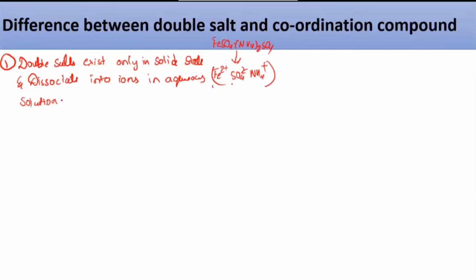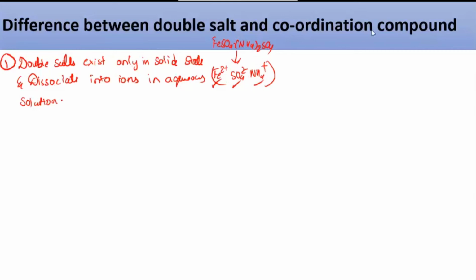That's the reason why they answer all these tests, because they are present as individual ions. They go and answer the test whenever a particular compound is added to them. So that is about the first point of the double salt. Let's go to the coordination compound now.